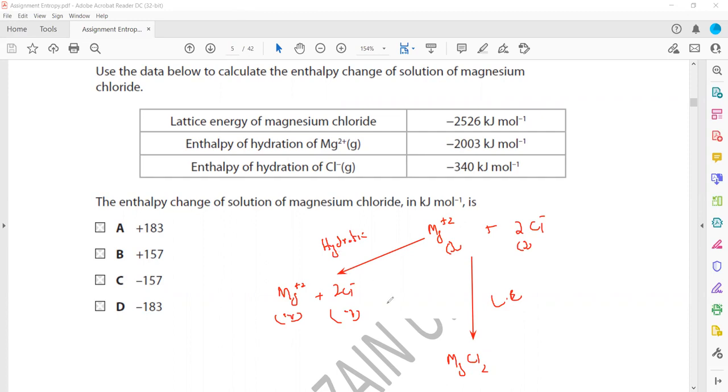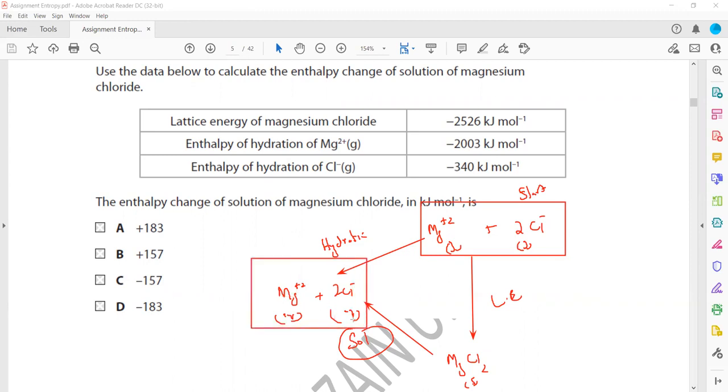And when a solid dissolves to form a solution, with ions in the aqueous state, we call that enthalpy of solution. So we need the enthalpy of solution where the 2 arrows are pointing out, that is the start of the cycle, and where the 2 arrows are pointing in, that is the end of the cycle.